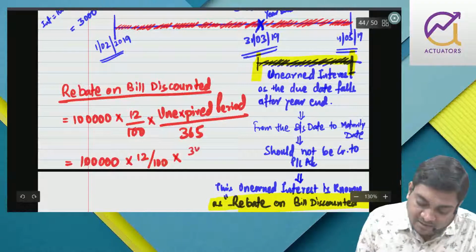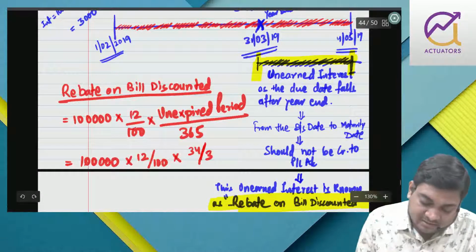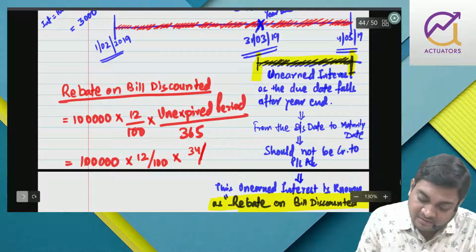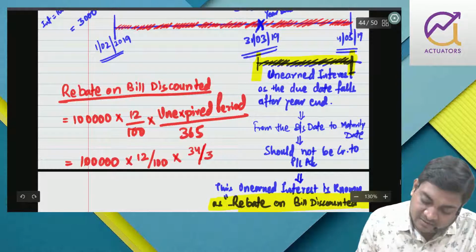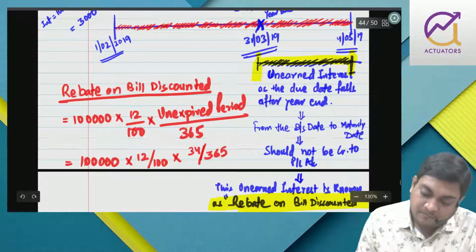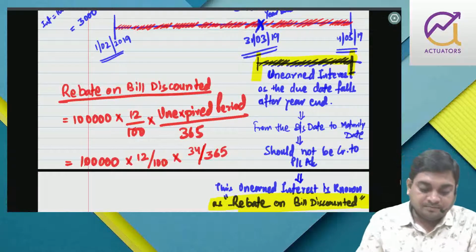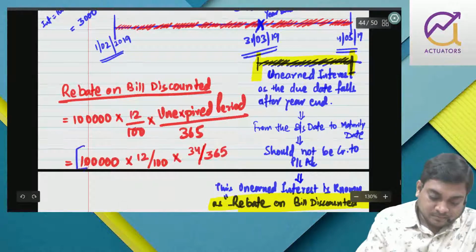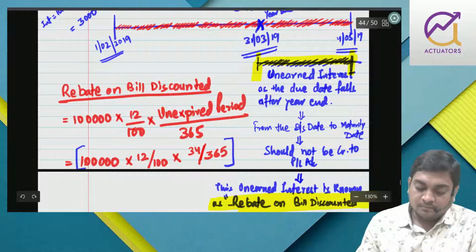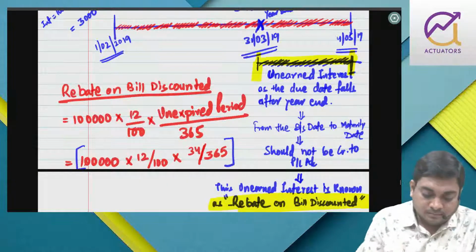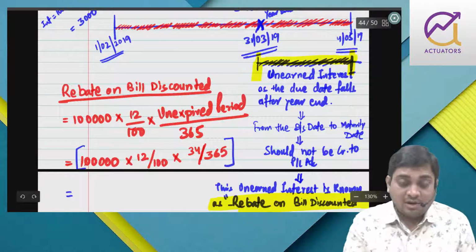So it will be 34 by 365. So just calculate.